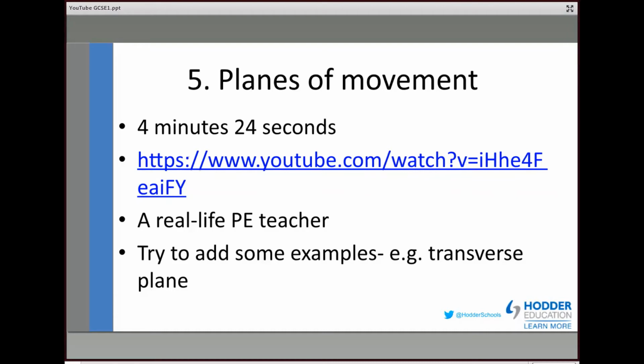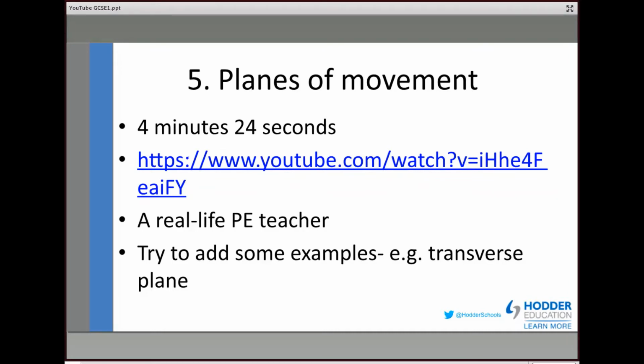But we're very simply getting them to name the 3 planes, give sporting examples of movement in the 3 planes, and to state how the 3 planes divide you up. So the likes of the sagittal plane divides you into sides, but involves movements forwards and backwards. And we have been nasty on this one. We have put a nice little extended 6-mark question in there: evaluate the importance of each plane of movement when playing netball. So we've gone very specific because the likes of the transverse plane has correlation to netball pivoting.